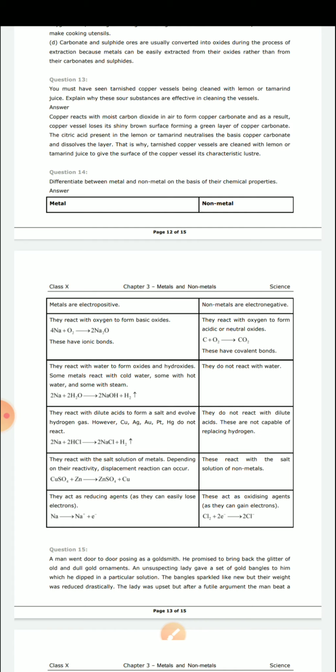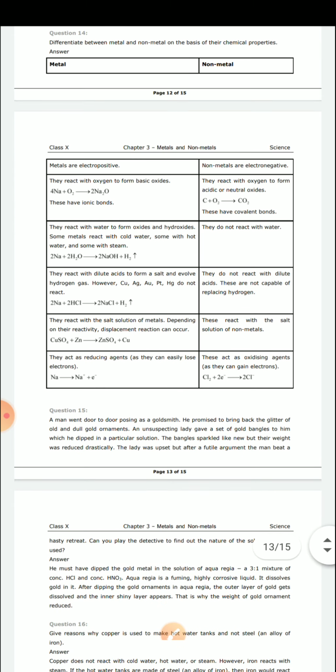Fine. The next very important point is that all metals show displacement reactions, but non-metals do not show displacement reactions. And all metals work as reducing agents. And non-metals, because they are gaining electrons, behave like oxidizing agents. So you already studied oxidizing and reducing agents in your first chapter when we studied redox reactions. Now come to the 15th question.